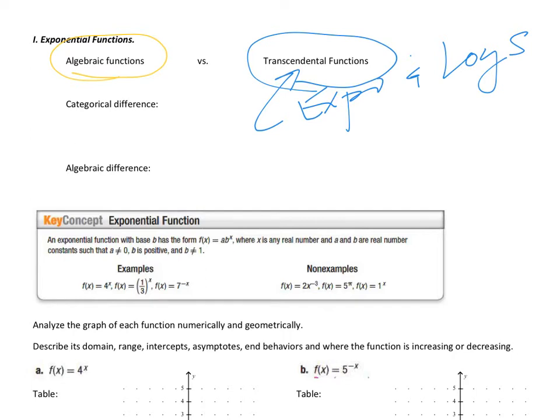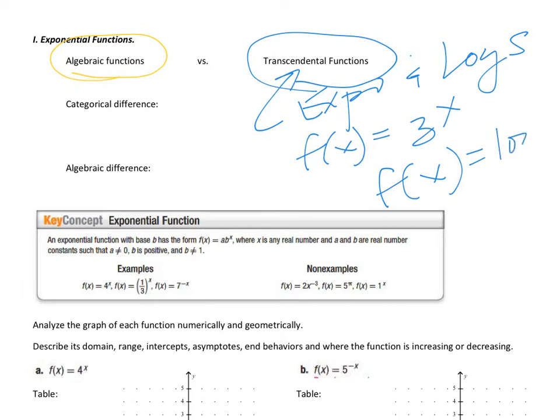So an example of an exponential could be 3 to the x power. An example of a logarithmic would be log base 3 of x. So we're going to be spending a lot of time in chapter 3 discussing transcendental functions. We have spent time going over the algebraic functions.